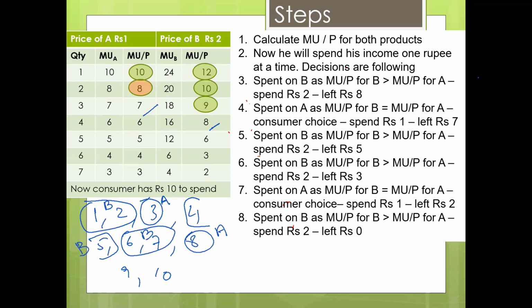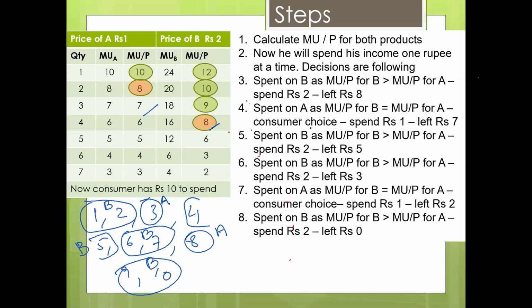So he has spent all of his income. So let me circle it up here. This is B. So what has happened? Let me show you how the trolley will be made. So what has happened? He has completed, spent all the 10 rupees. Now note what has happened.